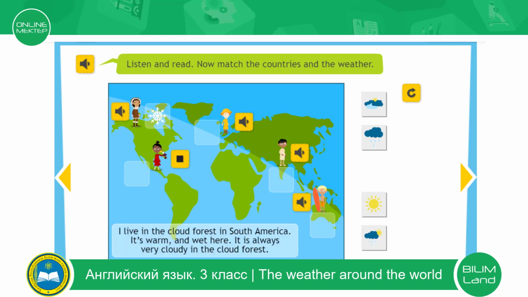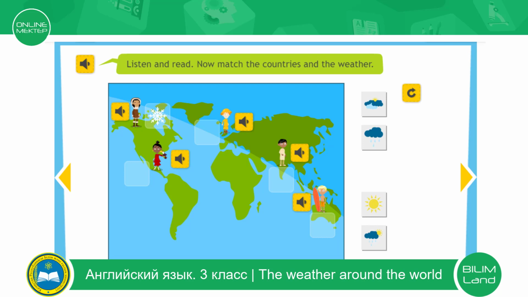I live in the cloud forest in South America. It's warm and wet here. It is always very cloudy in the cloud forest. Okay, what's the weather like in South America? It is cloudy. Good job. The next one.